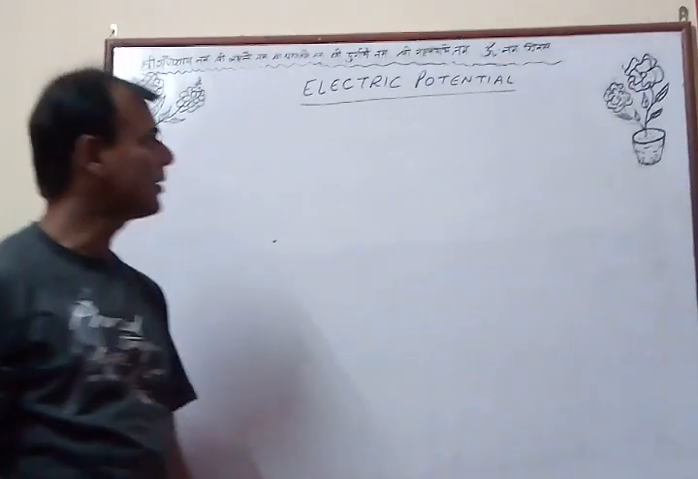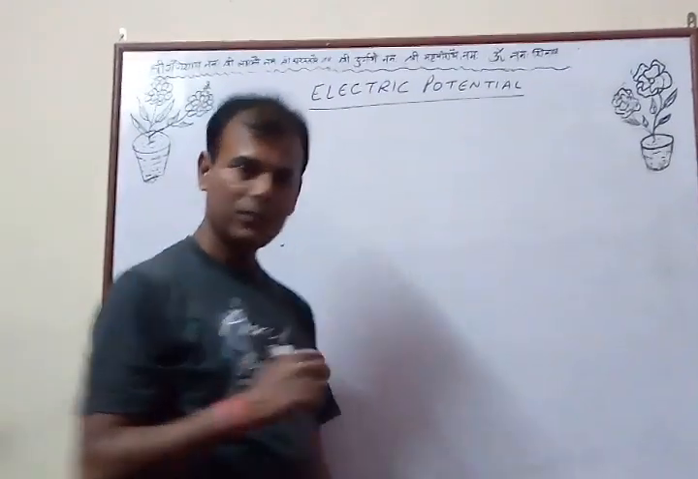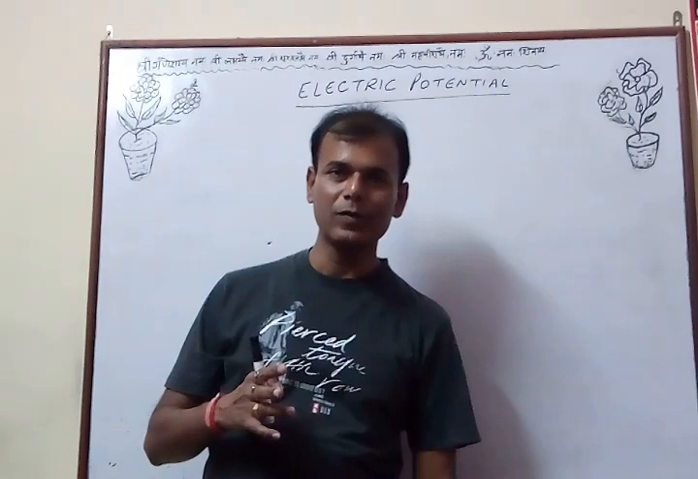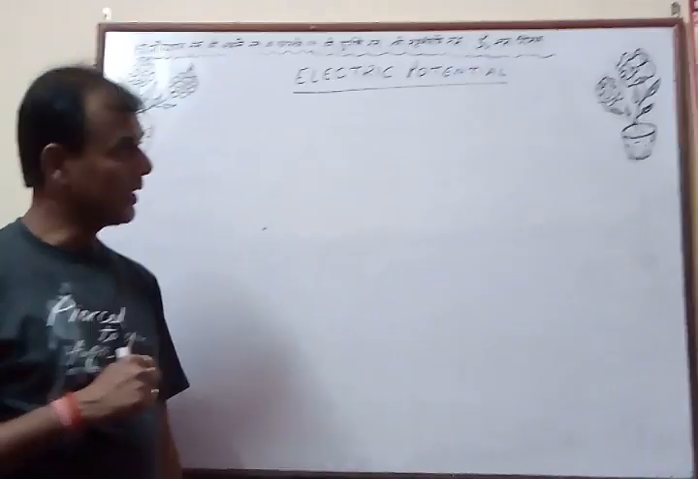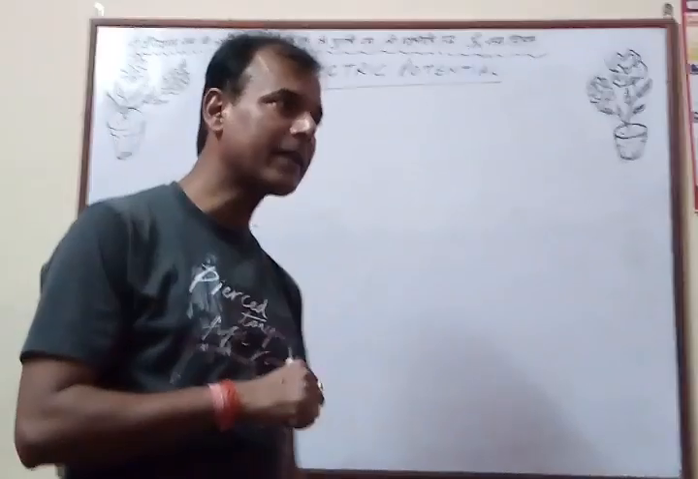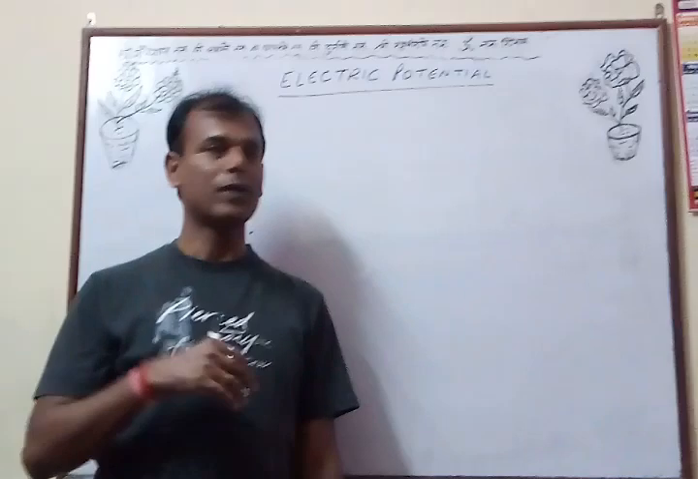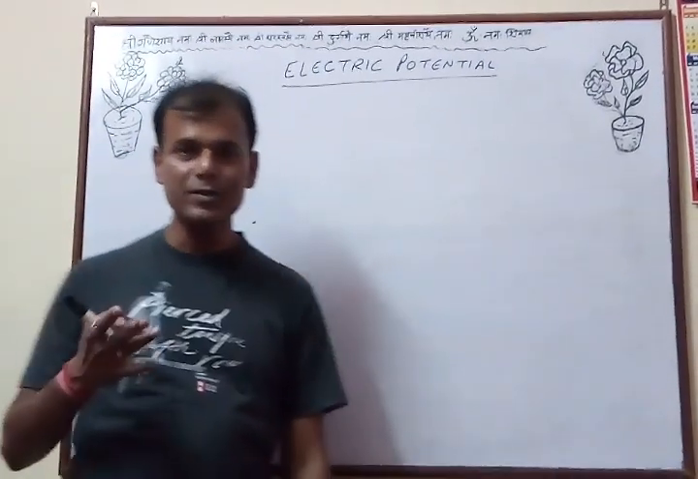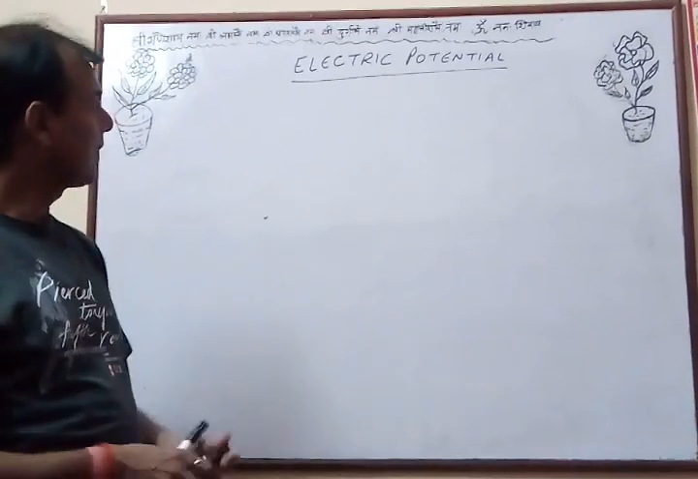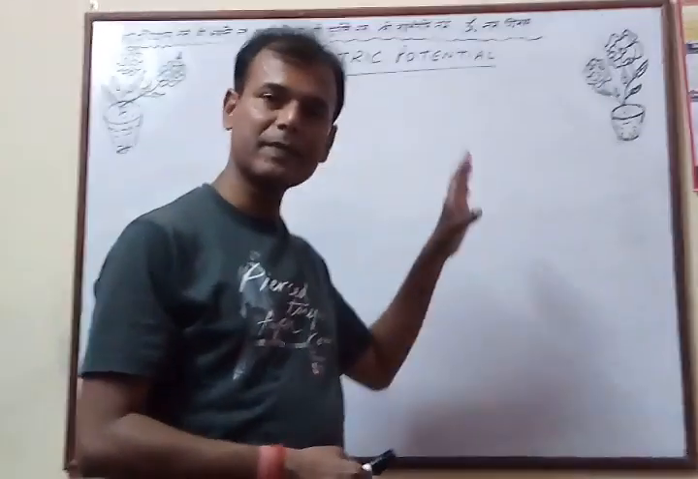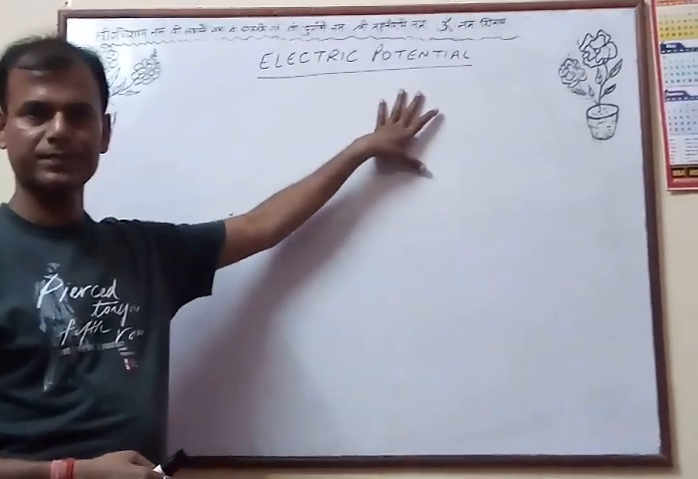Before proceeding, let me tell you the physical meaning of the word potential. We know that for a liquid to flow, there must be a difference in level. If the level is the same, the liquid will not flow. In the same manner, for heat to flow, there must be a difference in temperature. For air to blow, there must be a difference in pressure. If the pressure is the same, air will not blow. Likewise, for current to flow, there must be a difference in something. So that difference is expressed in terms of potential.